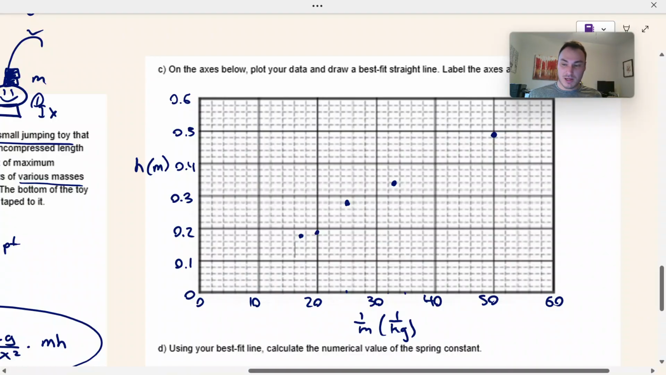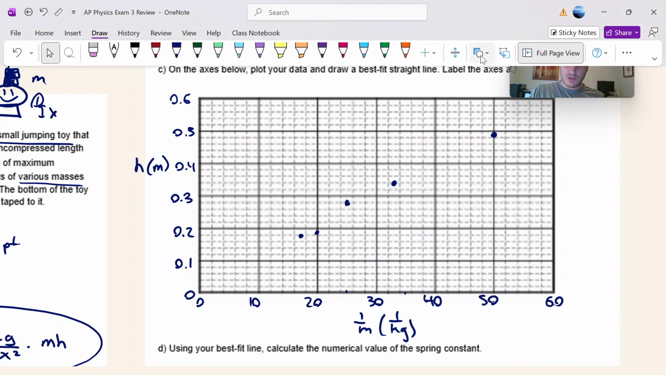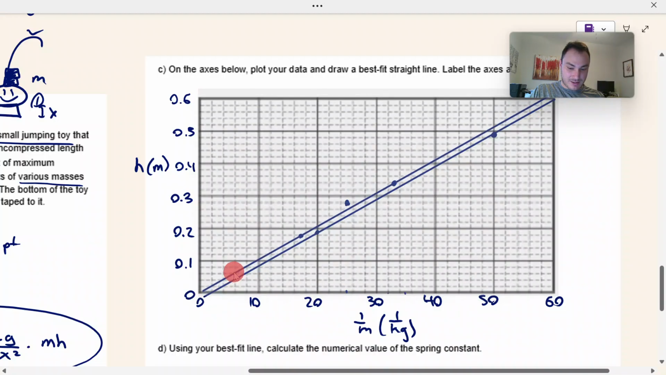Time to make a slope of a line of best fit. When you do this on an actual test, please use a ruler. Don't make a squiggly line of best fit. That's not a line. You are allowed to bring a ruler or a straight edge for this exact purpose. I'm going to cheat, and I am going to use one of these. So I'm going to start at 0, 0. Something like that.